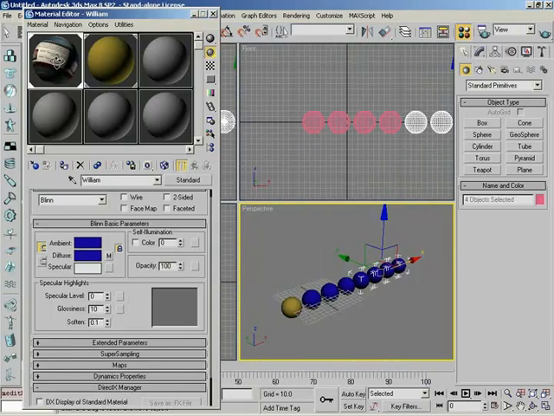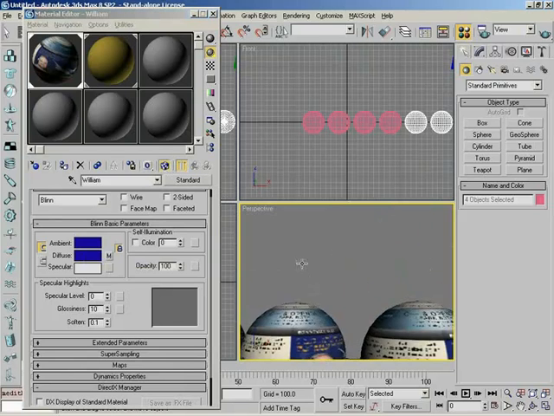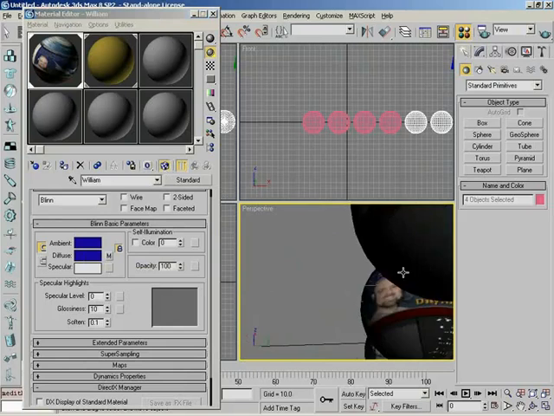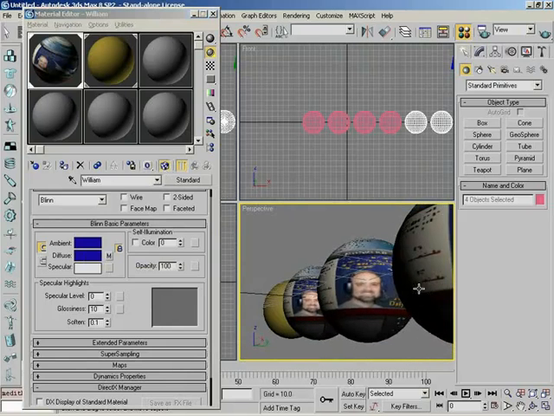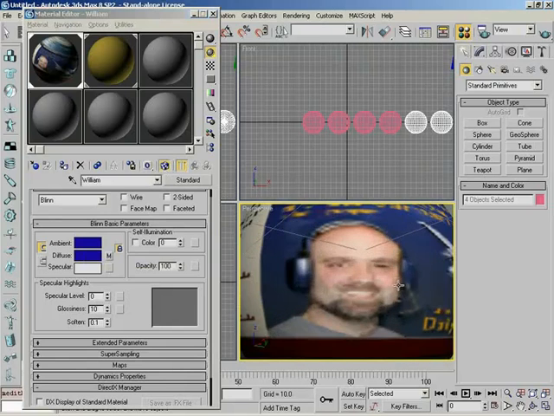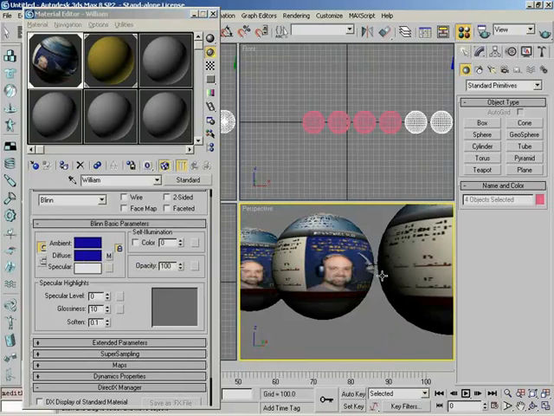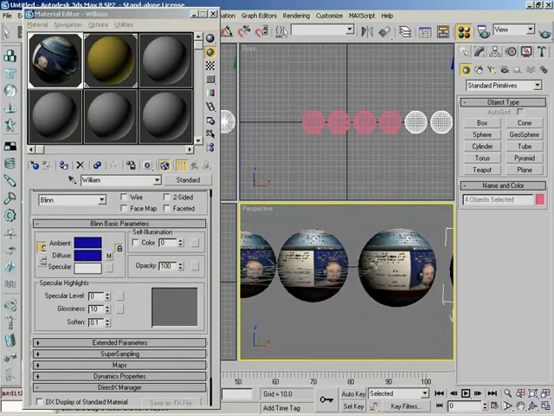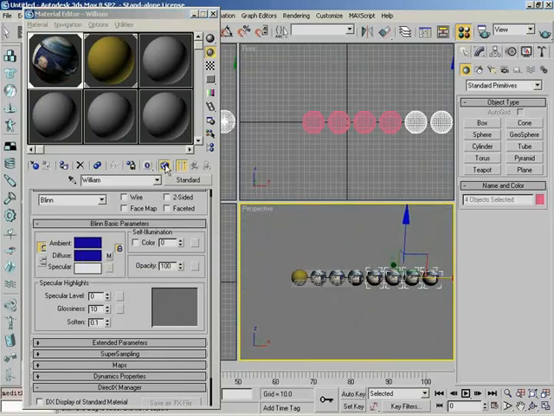The reason we don't see the 3D Buzz web page stretched around these spheres is because that map has not been set to show in the viewport. If we click Show Map in Viewport, ta-da! Now I can come in here and zoom in on these guys, and we have the 3D Buzz web page. See, there's Buzz's head. Very cool. Floating in your viewport. Ta-da! So, there we go, and I guess that's really all I want to say about that. I just saw Buzz's head, and that gave me kind of a chuckle.